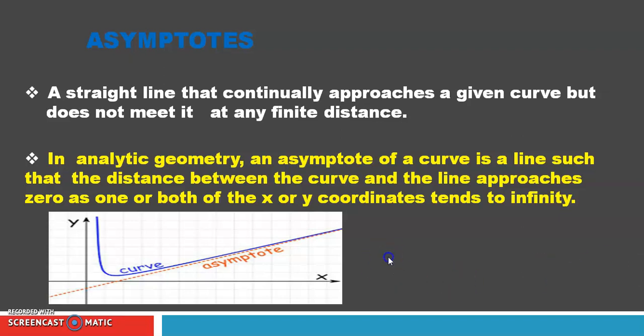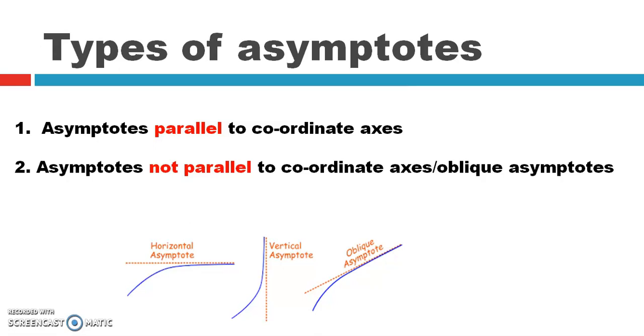Next, let us see what are the different types of asymptotes we find. Whenever we draw a curve on a plane, some asymptotes we can draw are horizontal to the curve, some are vertical to the curve, and some are neither horizontal nor vertical. So from this we conclude that there are two types of asymptotes: asymptotes parallel to the coordinate axis and asymptotes not parallel to the coordinate axis.